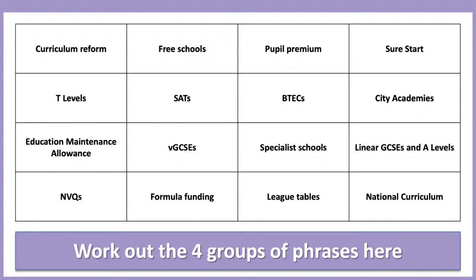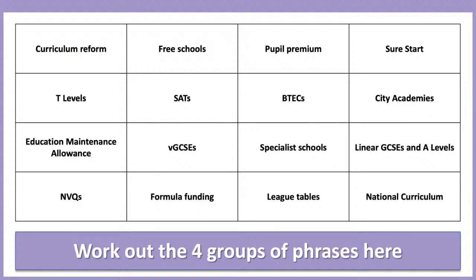So could you put 4 together that are specifically to do with the Education Reform Act of 1988? Which certainly links with the marketization that people are saying there. Can you put 4 together for that? 1988 Education Reform Act, league tables, national curriculum, formula funding. Sophia has nearly got there. Just need to change one of them. Lots of people getting very close to it. Got formula funding, national testing.